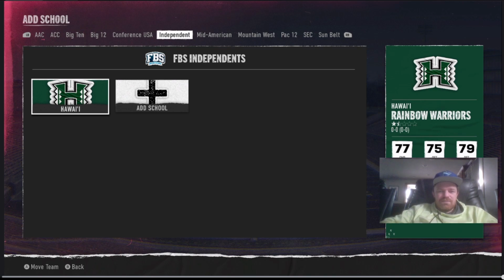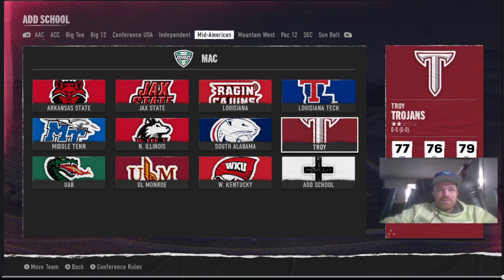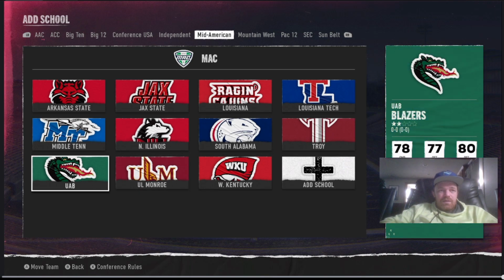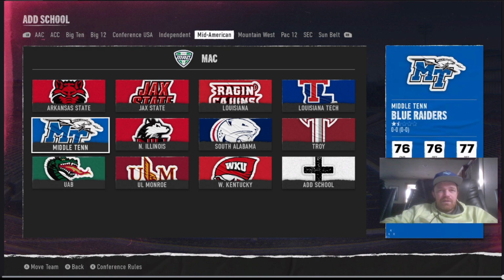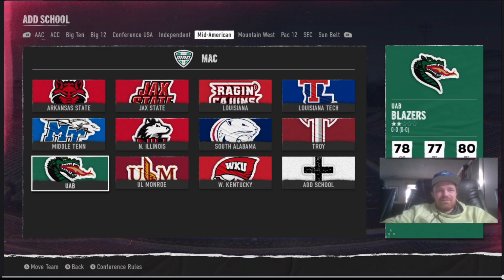Independent is Hawaii, since they're the only one that's not in the four major time zones of the USA. The MAC will be a lot of Sun Belt teams: Troy, Monroe. I threw UNB over there. Just makes sense geography. And then the only one that was odd was Northern Illinois because they're not in the East time zone. They're in the Central, and there wasn't really anywhere else to put them, so they're here in the MAC.